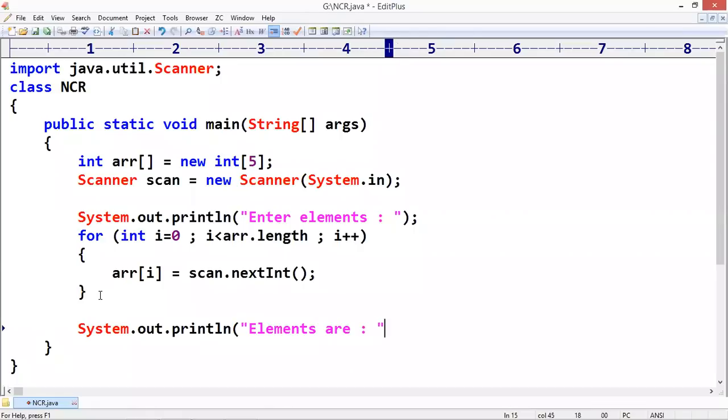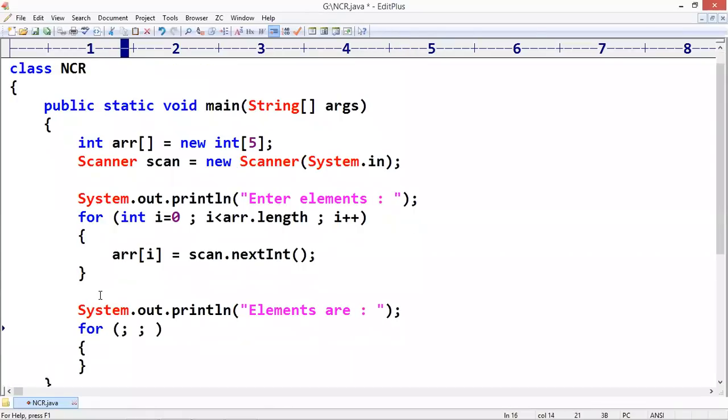For each loop means what? You know how to write it. The right side is the array and the left side is the element. Element by element we are collecting and printing the same thing.